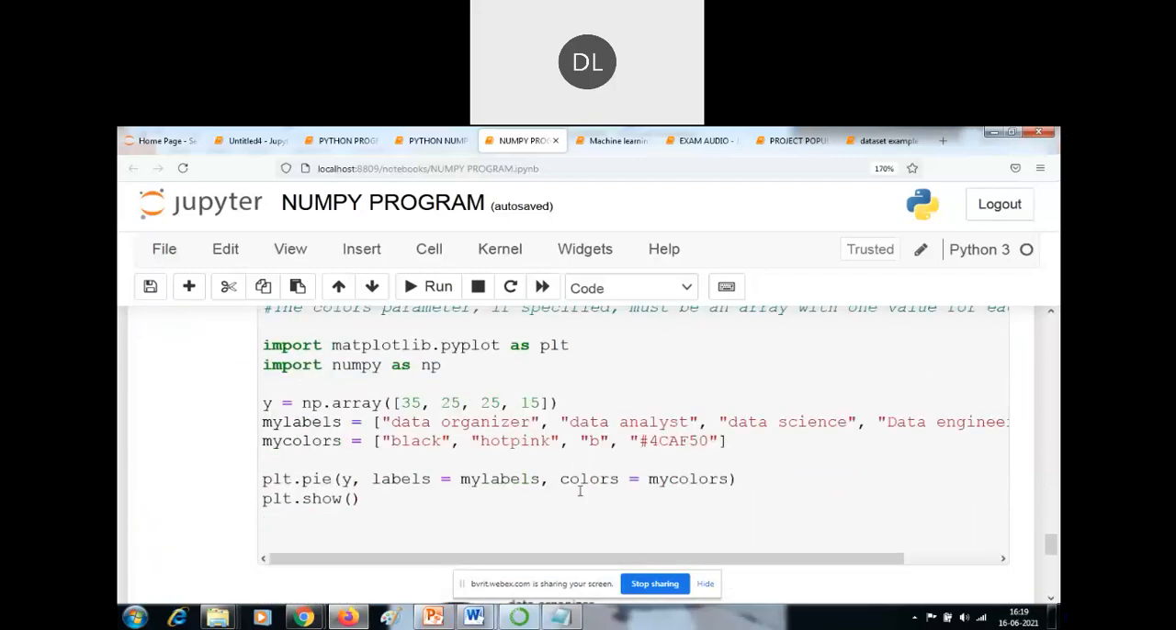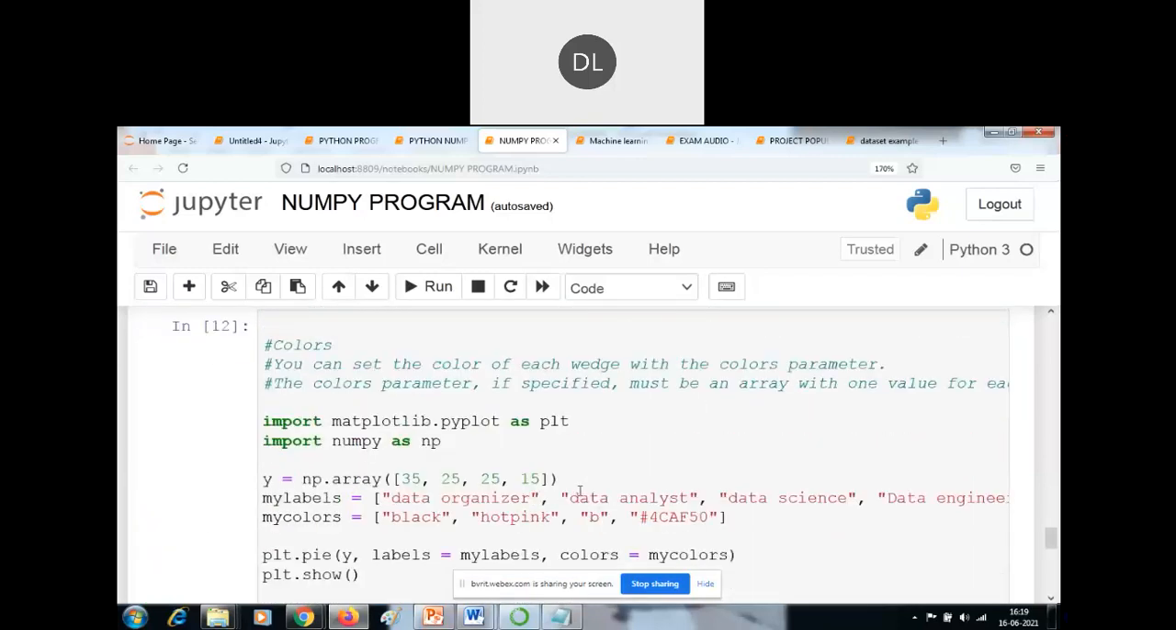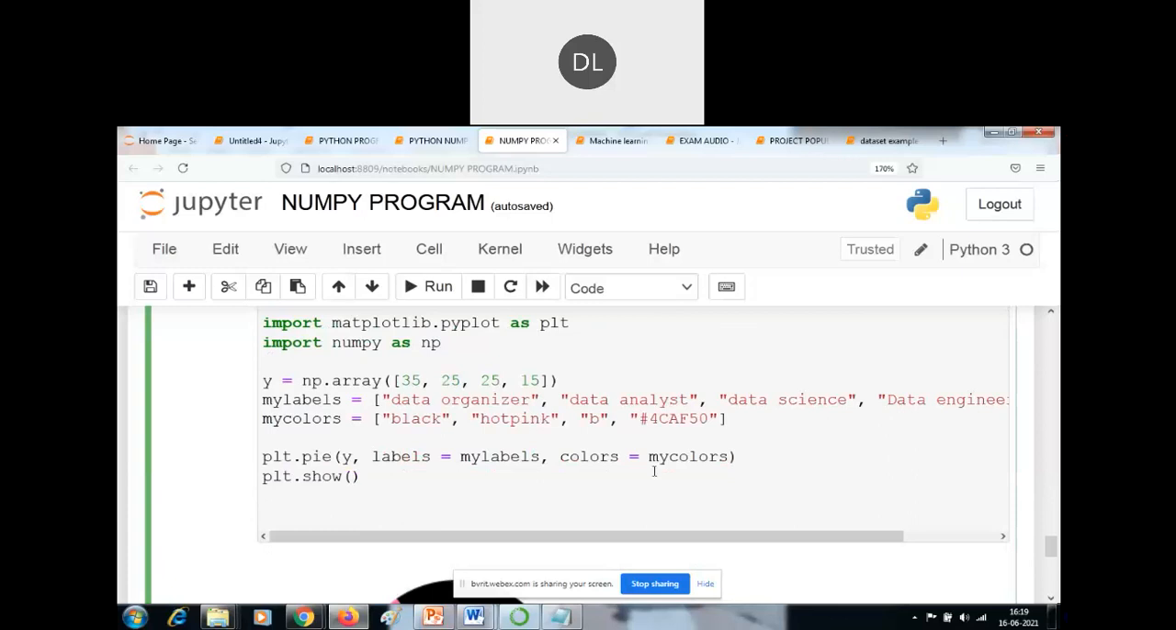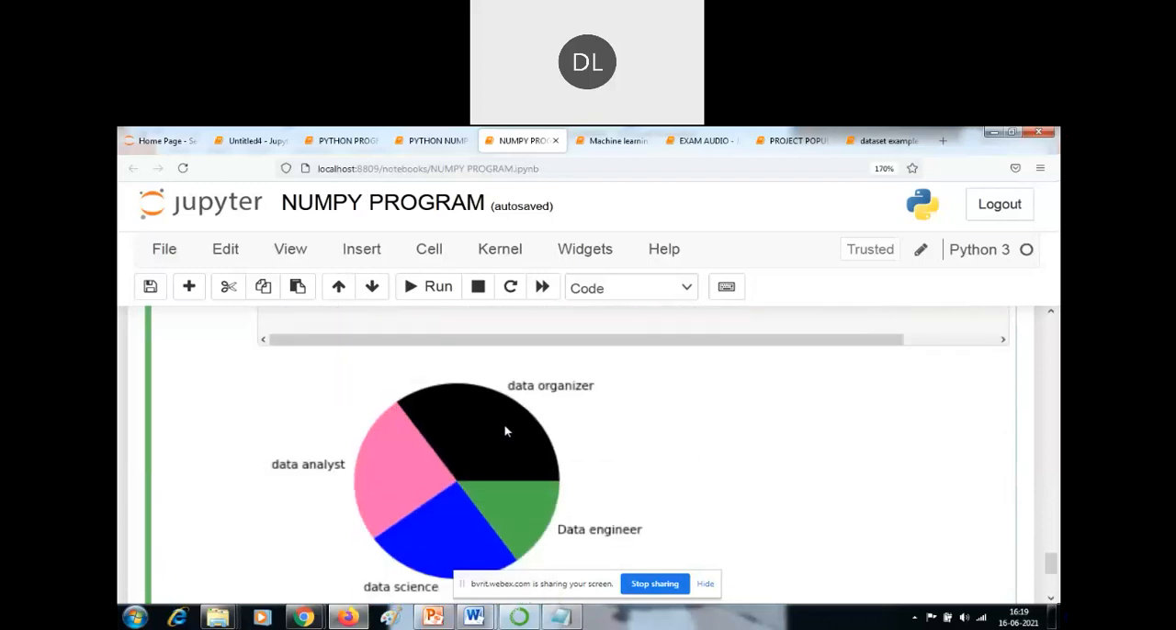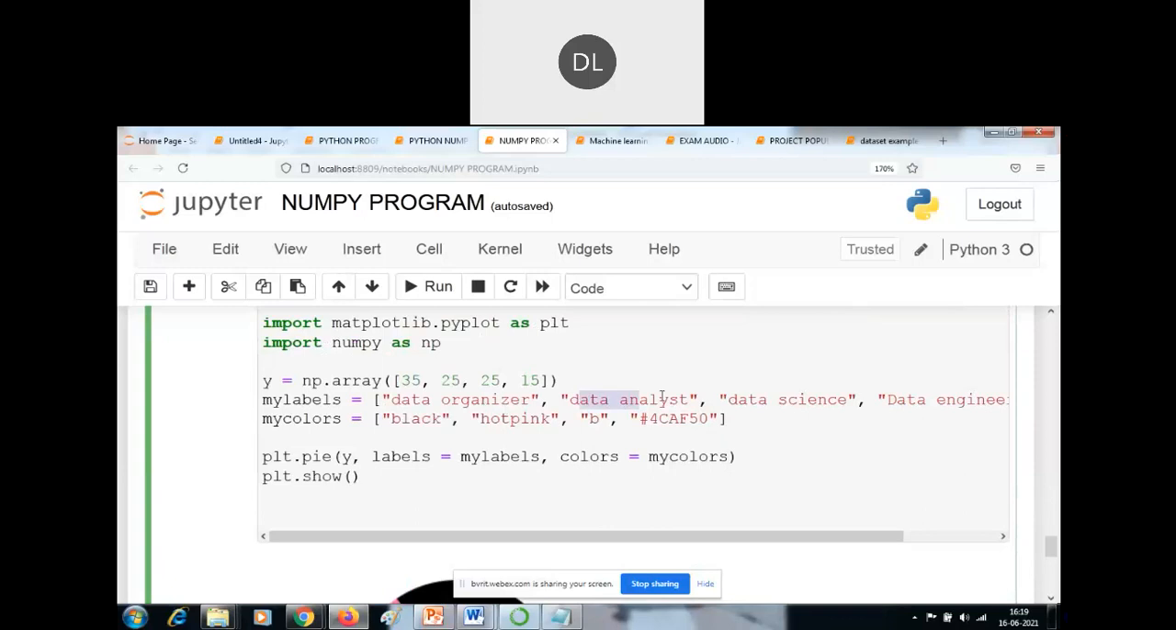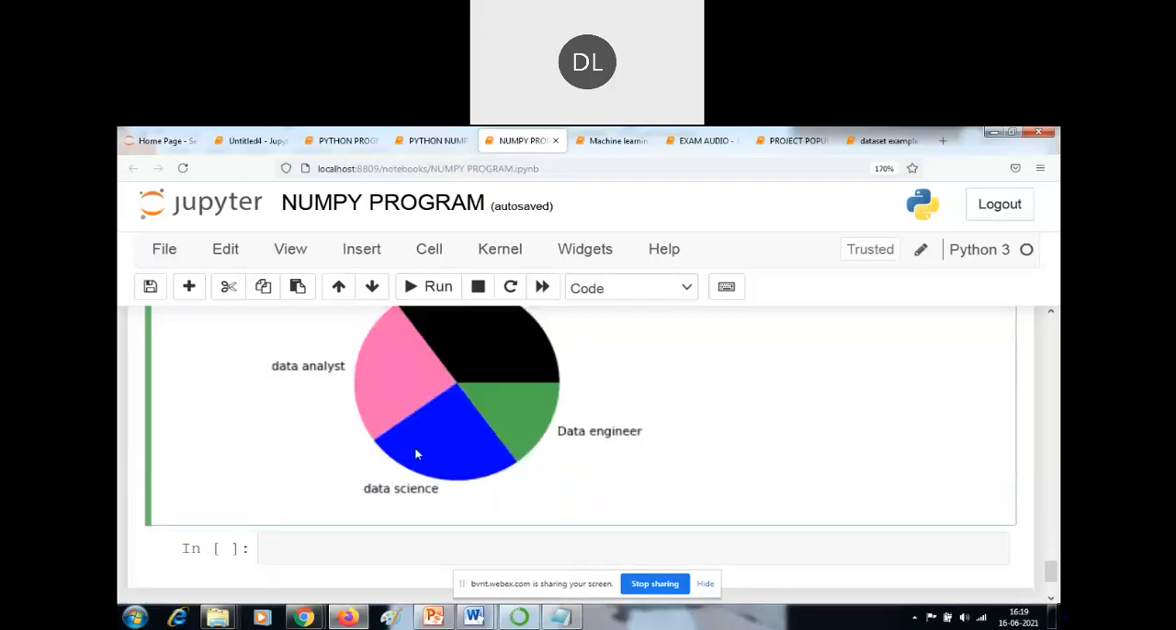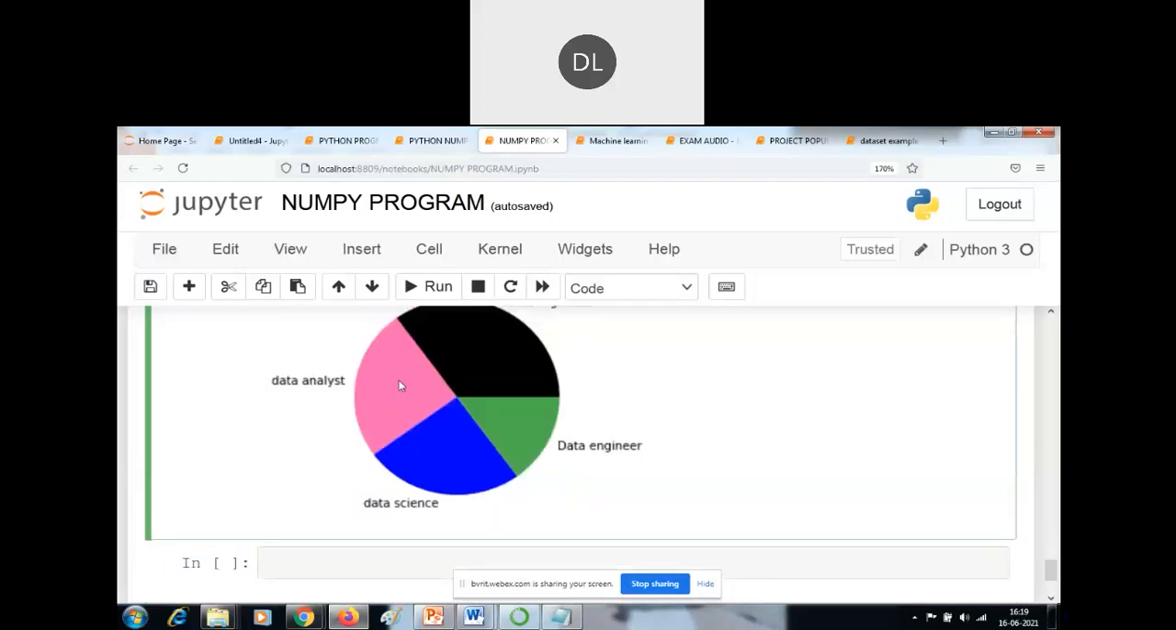Okay. So you can give the colors like this: color equal to my colors. See here, I am setting the colors black, hot pink, blue, and then this one is in hexadecimal format. So the data organizer is shown in black color, and the data analyst is shown in hot pink color, and data science will be shown in a blue color.